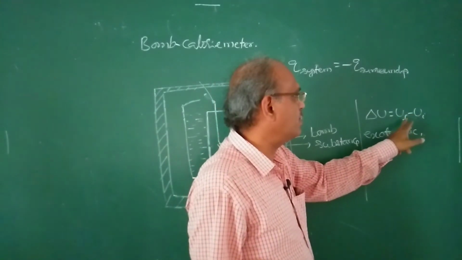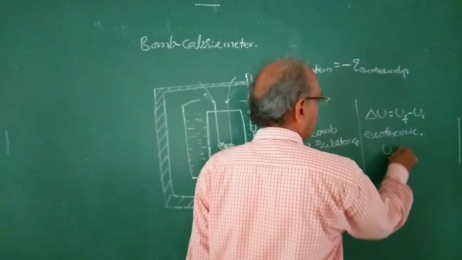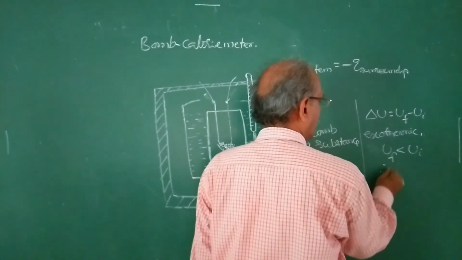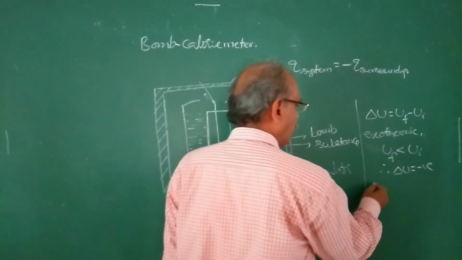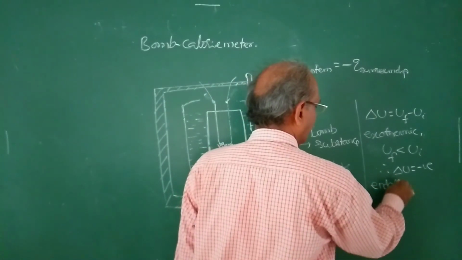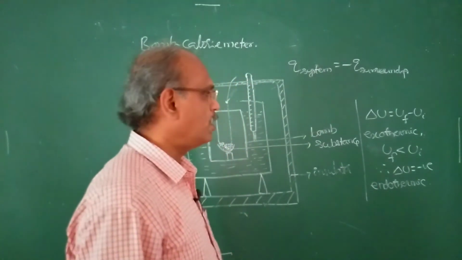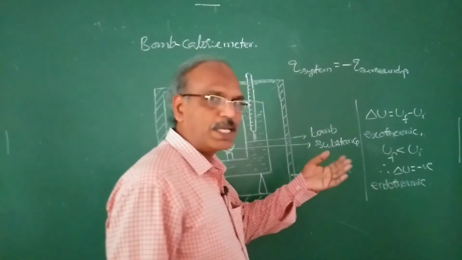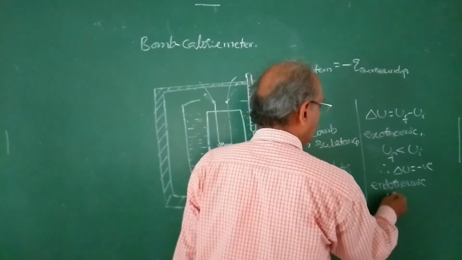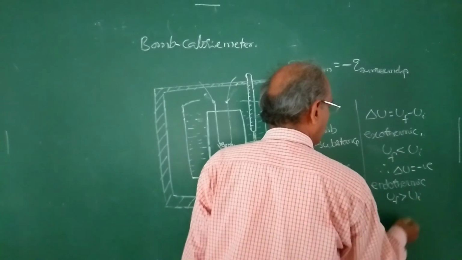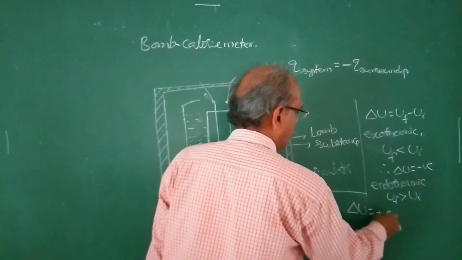So U final is less than U initial, therefore delta U is negative. If the reaction is an endothermic process, heat is gained by the system. So compared to the initial value, the final value is more, U final greater than U initial. Therefore, delta U is positive.